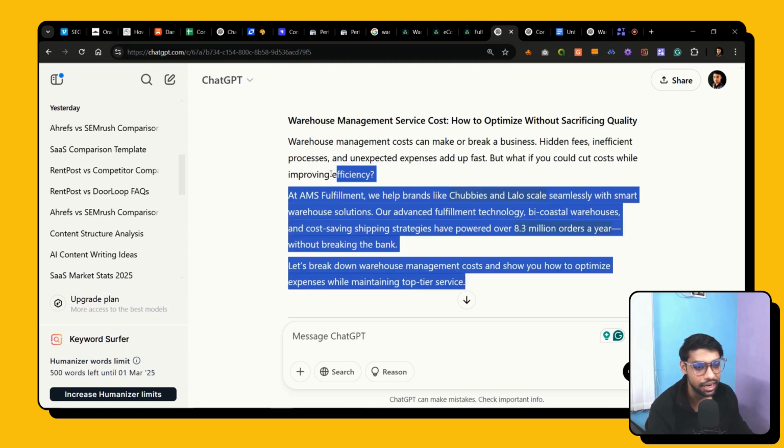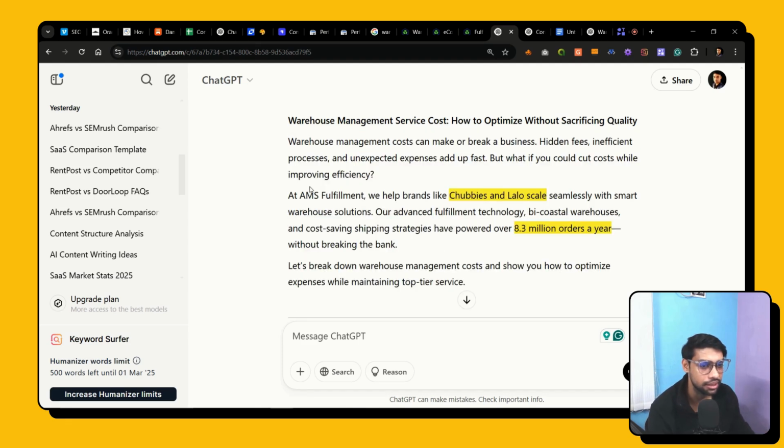After reading this introduction, I will immediately know that there is a brand called AMS Fulfillment, that they provide warehouse management services, and that they are quite trusted and have expertise in this niche. I will know that for sure after reading just the introduction. So you can use this kind of blog introduction specifically for BofU topics.